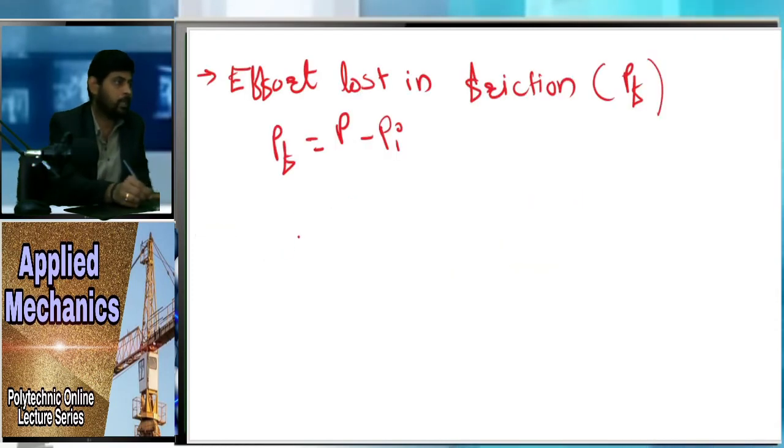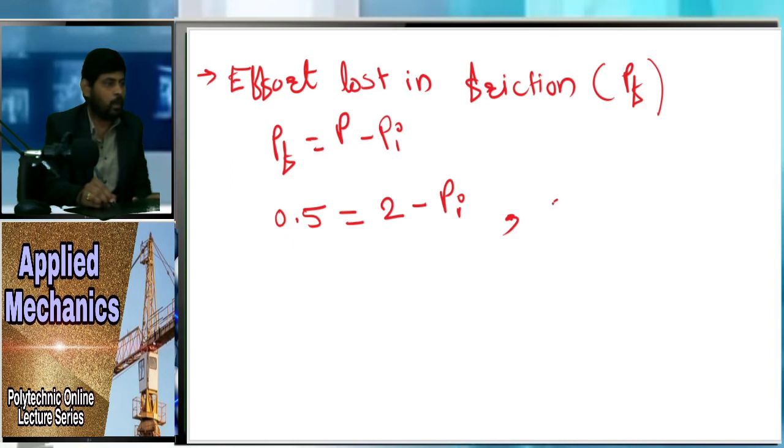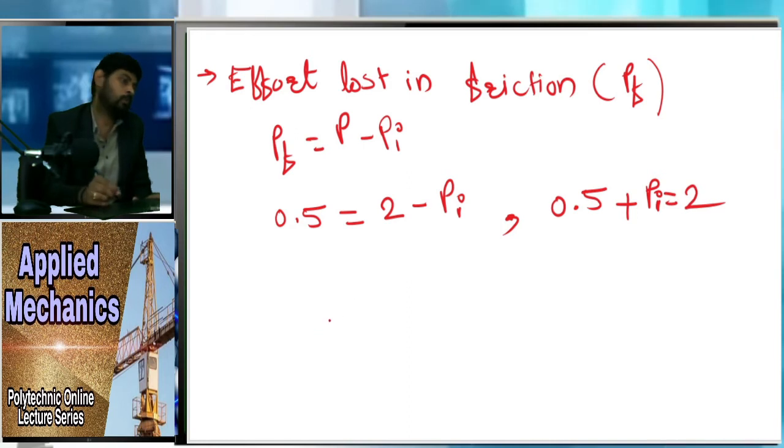So see here, put the value of PF, that is 0.5, equal to the value of P, 2 Newton, minus PI, right? So now just shift: 0.5 plus PI is equal to 2.